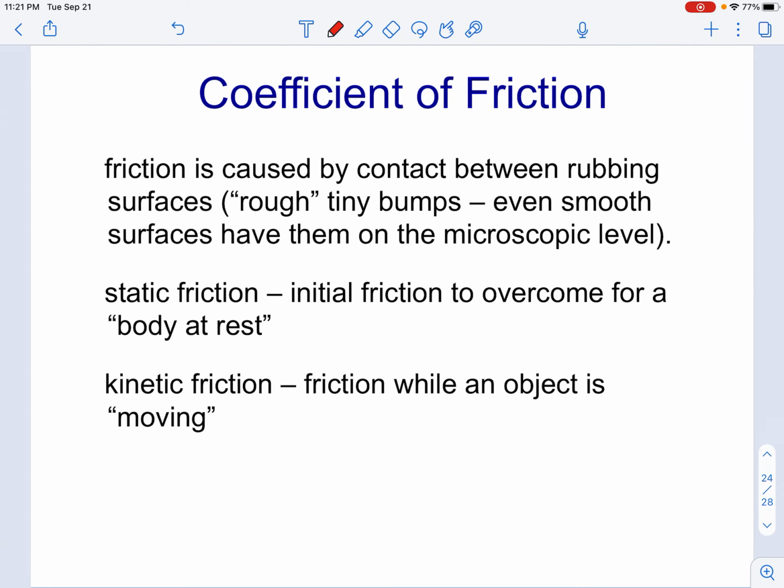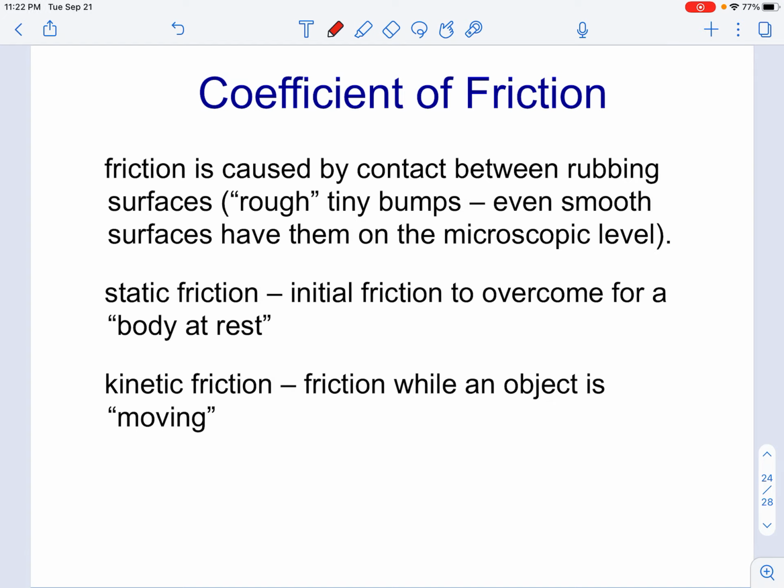Okay, so now we're going to talk about friction. This is the last bit of information for this chapter. So you see here we have something called the coefficient of friction. Friction occurs because there is contact between two materials, and there's typically some sort of rubbing force that takes place because they are in opposite directions.